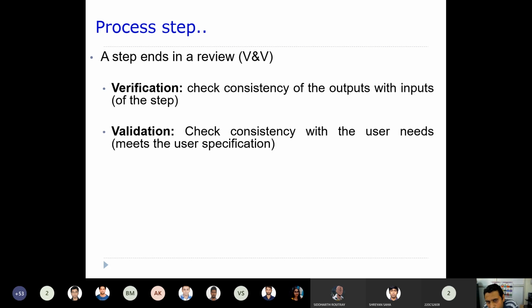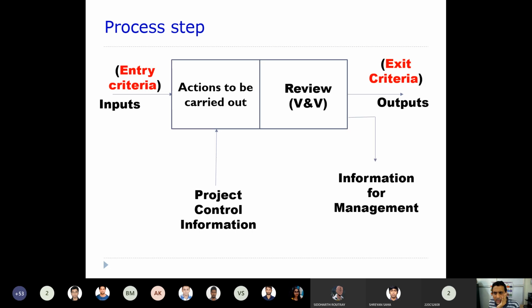Now, if you do not understand, we'll talk about this again during the maintenance phase, in depth, about verification and validation. As of now, you can think of there being verification and validation. Now, whatever I said is described in this diagram.